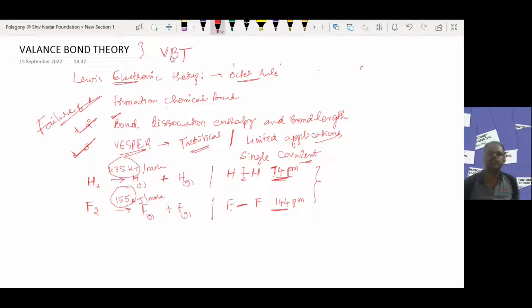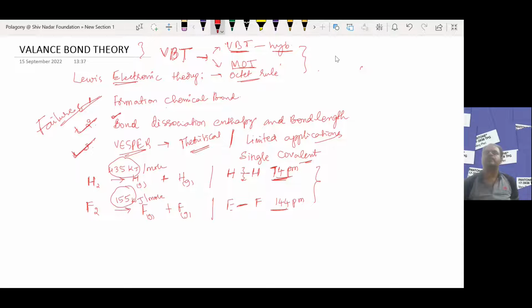We say valence bond theory. There are two such theories: one is valence bond theory based on hybridization, and the other is molecular orbital theory.